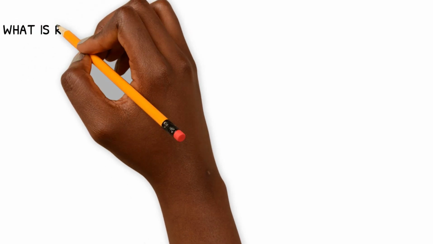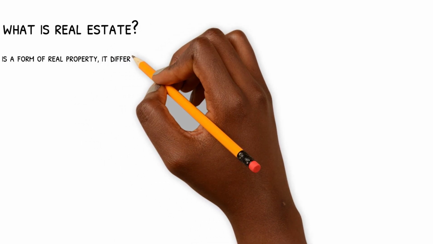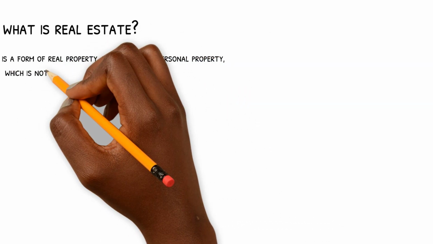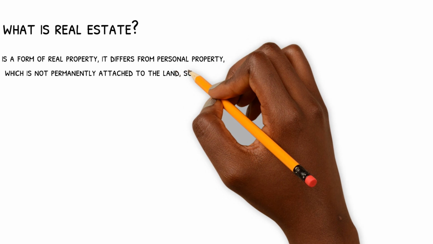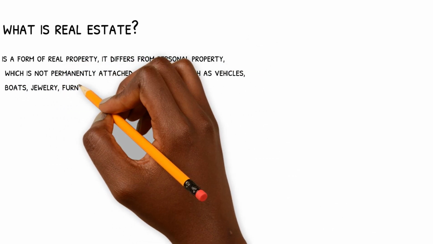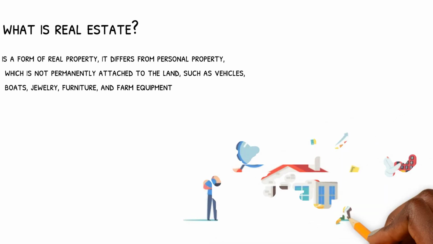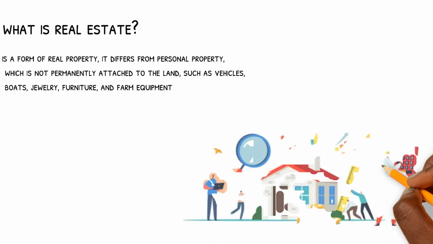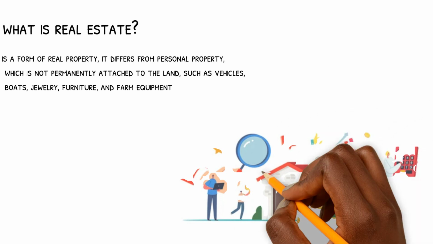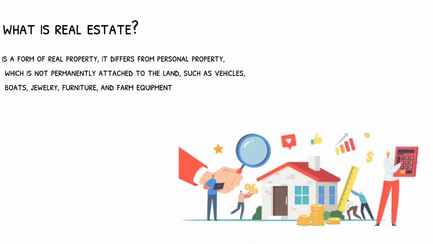What is real estate? Real estate is a form of real property. It differs from personal property, which is not permanently attached to the land, such as vehicles, boats, jewelry, furniture, and farm equipment. The terms land, real estate, and real property are often used interchangeably, but there are distinctions.